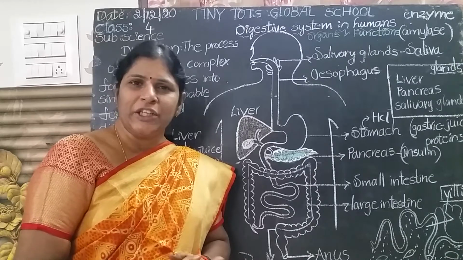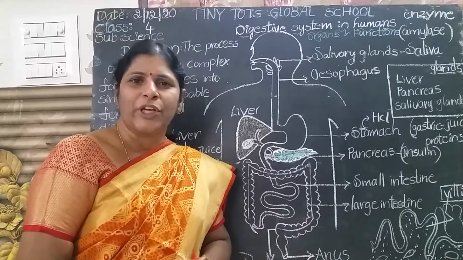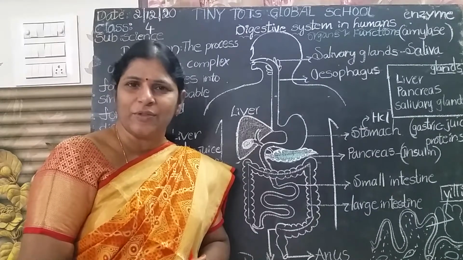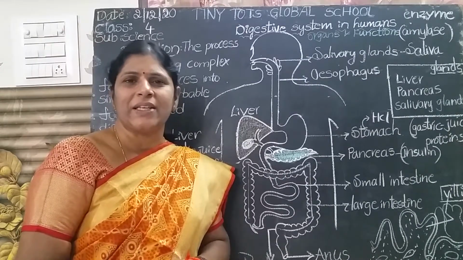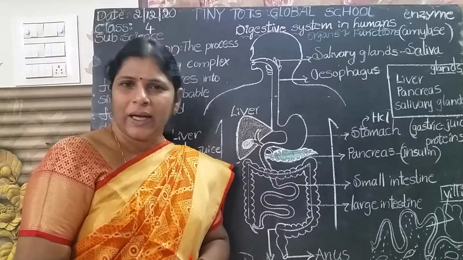Yes, energy giving foods are carbohydrates, body building foods are proteins. Growing children need more proteins. And also fats give us energy. Protective foods are vitamins and minerals. Besides these, our body also needs water and roughage.